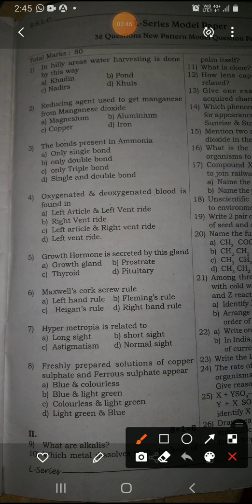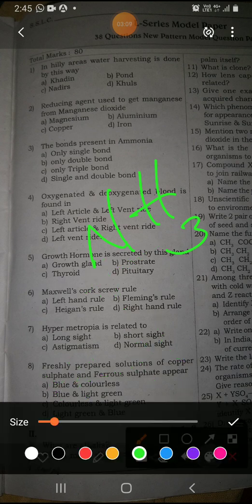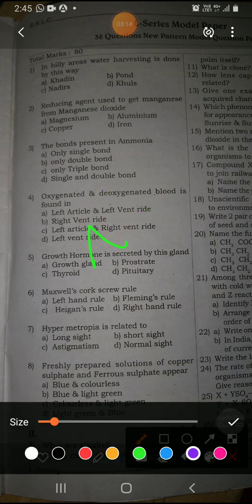Next question: the bonds present in ammonia. Ammonia is NH3, with N and three H. Which bonds are present in ammonia?